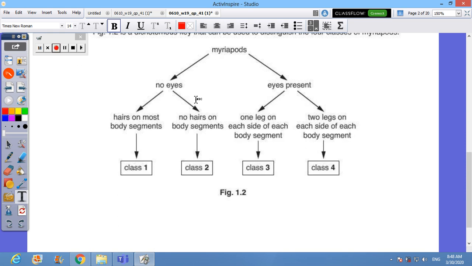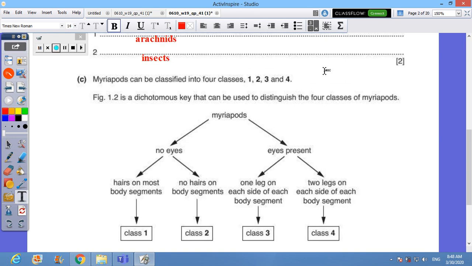Myriapods are differentiated into the ones with no eyes, the ones with eyes. On this diagram, myriapods can be classified into four classes, 1, 2, 3, 4.